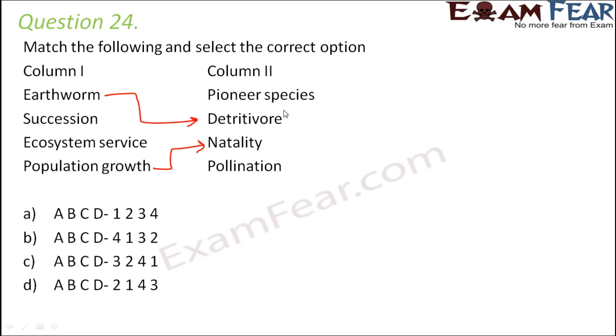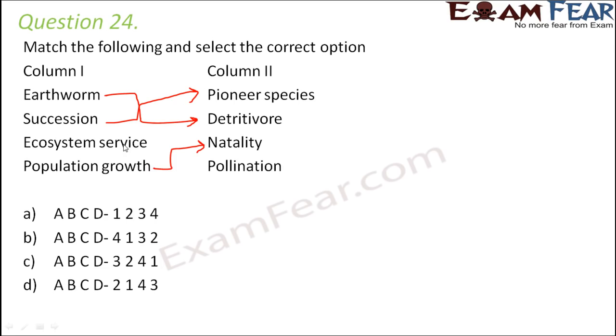Pioneer species. So pioneer species, what are they? They are the first species to be seen in a damaged ecosystem, and they give rise to a stable ecosystem over a period of time. So the pioneer species basically give rise to succession, a chain of ecological succession that ultimately leads to a more biodiverse, steady state ecosystem. So pioneer species will be matched with succession.